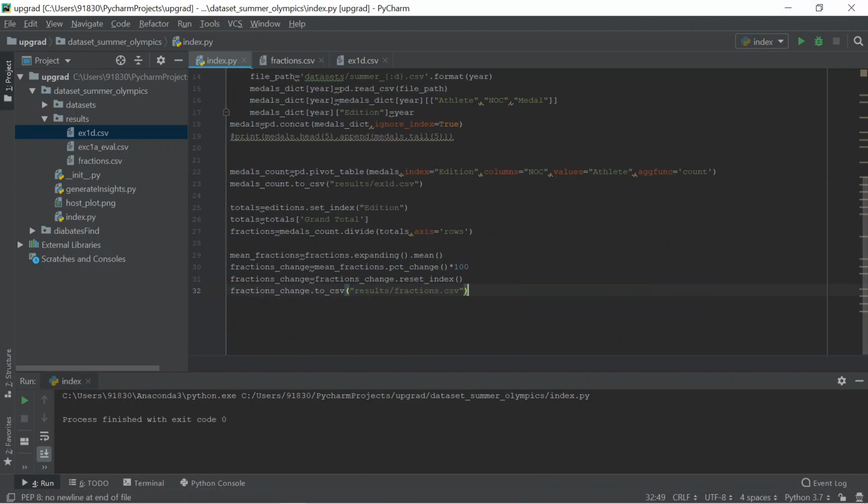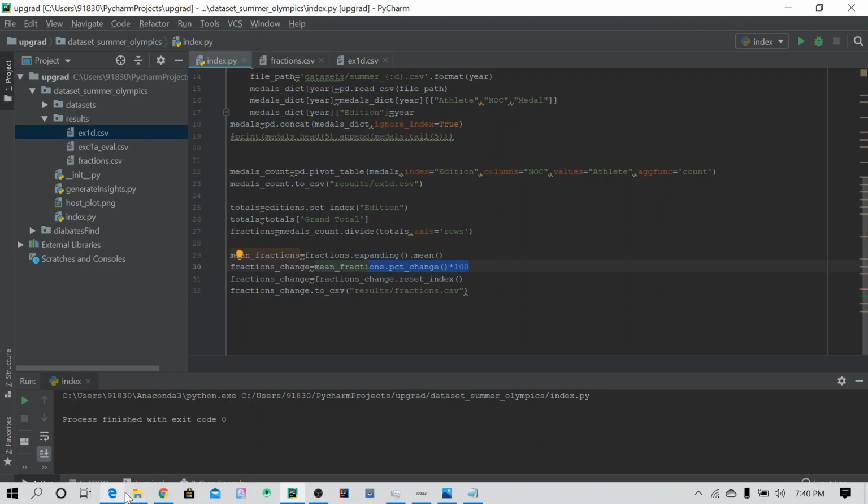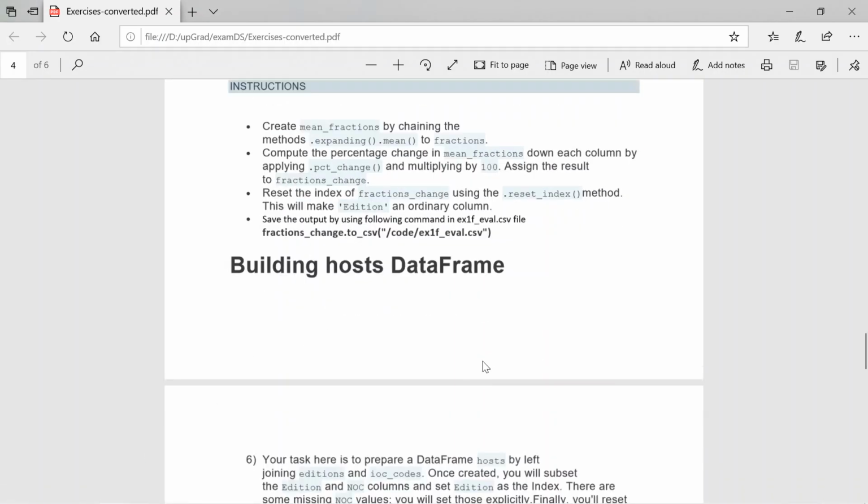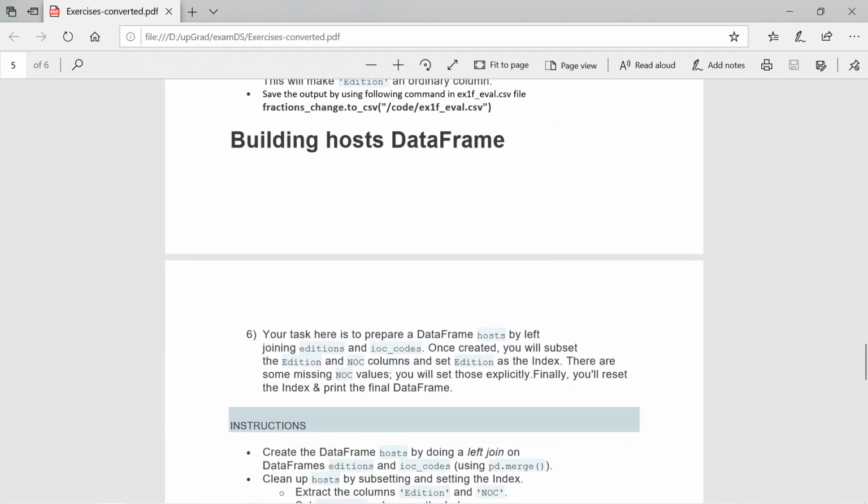So in this exercise we learned how to set the index first, how to divide two different data frames row wise, how to find the mean, and how to find the percentage change. These are all the things we learned from this exercise. Another one they ask is to build the host data frame.